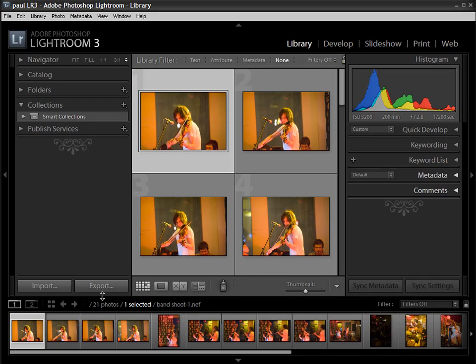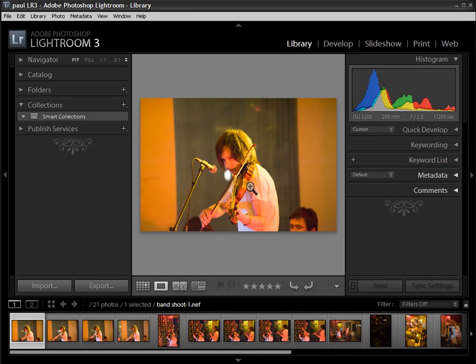So down the bottom here we've got our thumbnail view. As I said, we can also view images individually, and just hover over the image there, and you can see I get the zoom tool up.